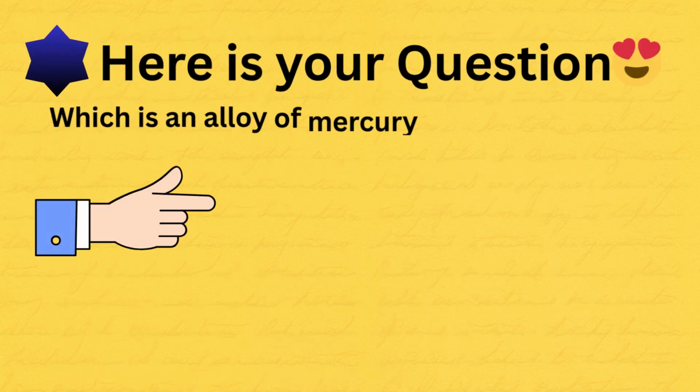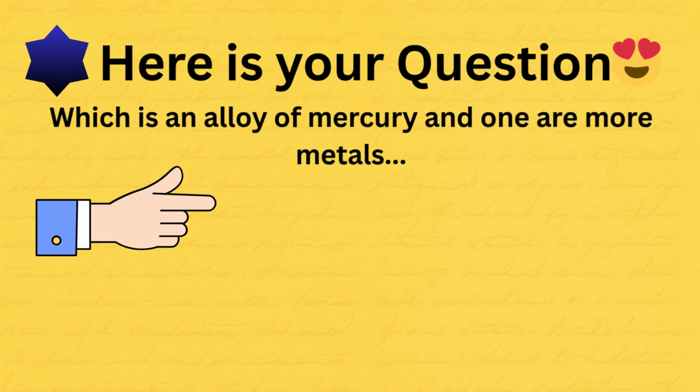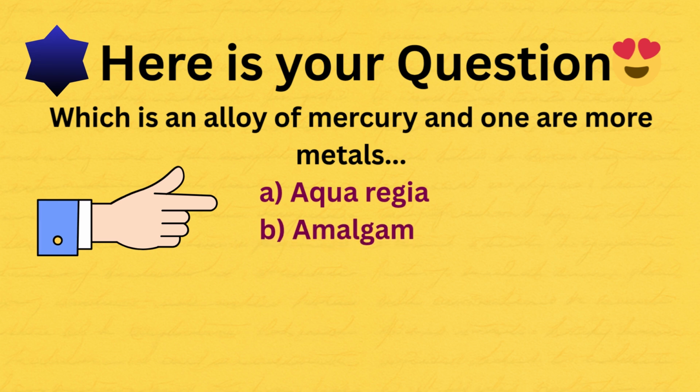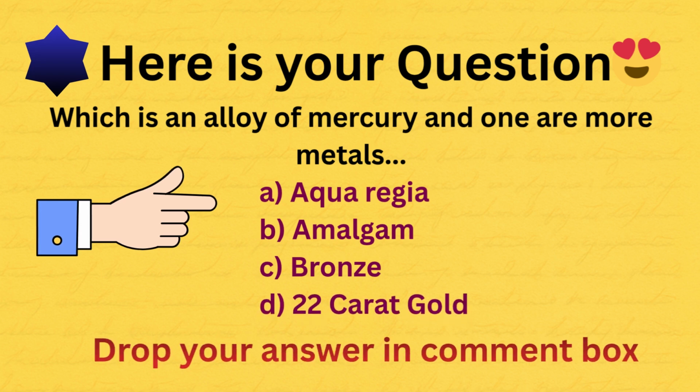Here is your question. Which is an alloy of mercury and one or more metals? A. Aqua regia. B. Amalgam. C. Bronze. D. 22 karat gold. Drop your answer in the comment box.